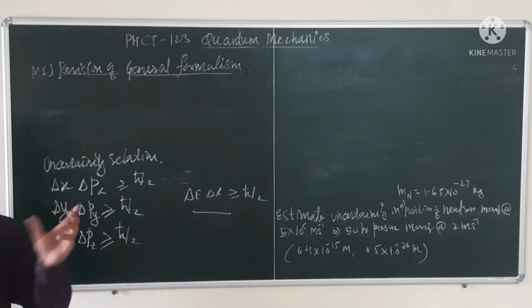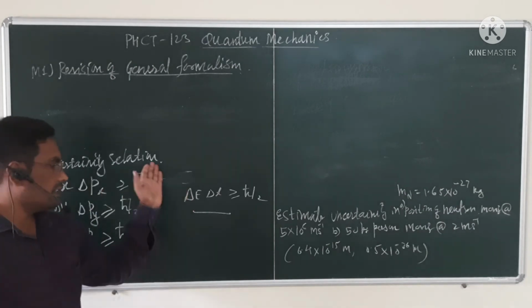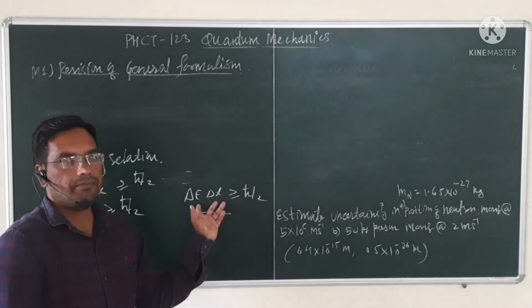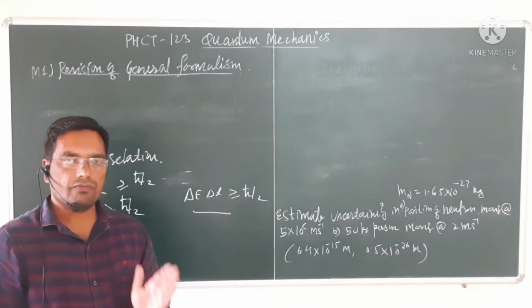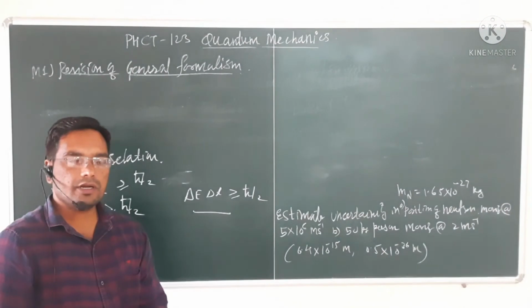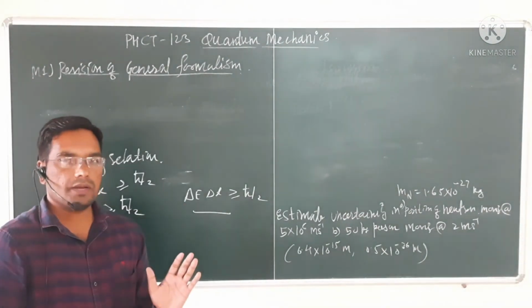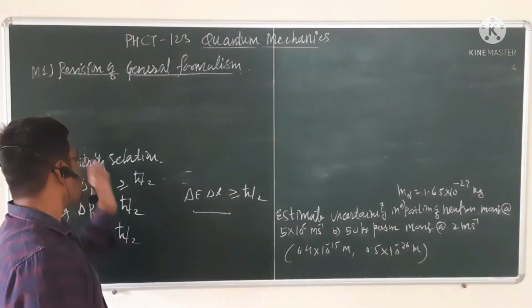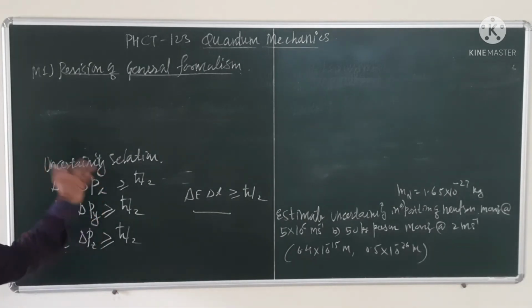And in words, we can say we cannot measure precisely and simultaneously the position and momentum of that electron. Similarly, the uncertainty relation holds for energy and time. So delta E is the uncertainty in the measurement of energy of that electron. Delta T is the uncertainty in the measurement of time of that electron or that particle, quantum mechanical particle. So all these mathematical equations tell us about the uncertainty relation.